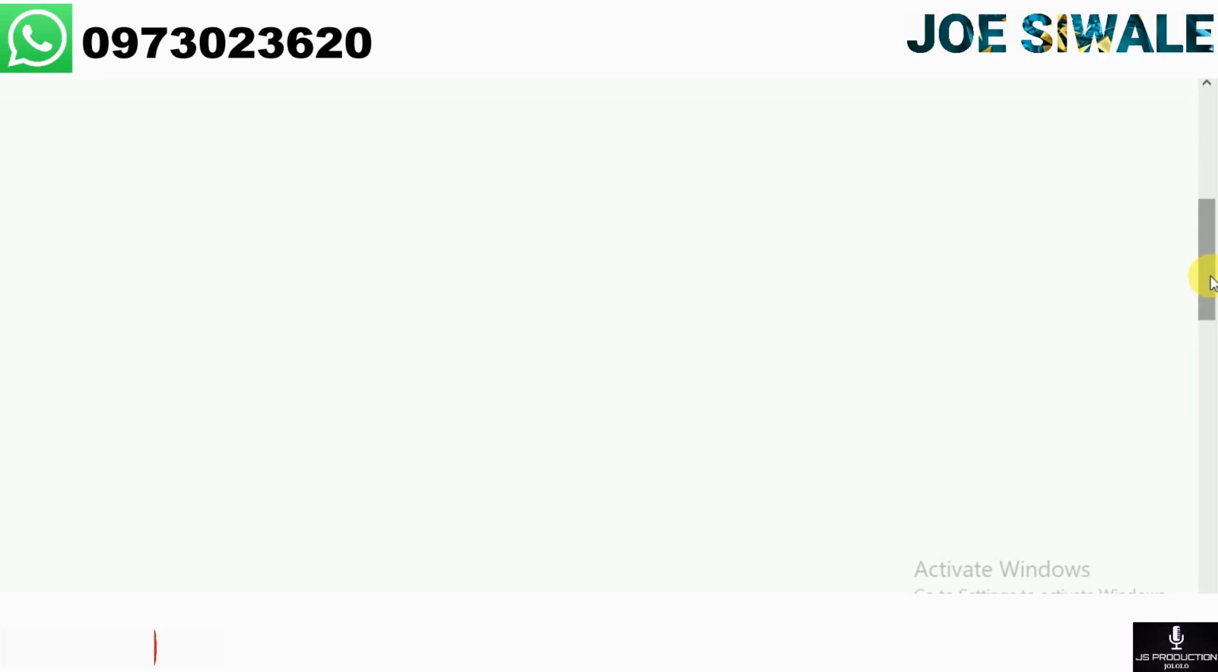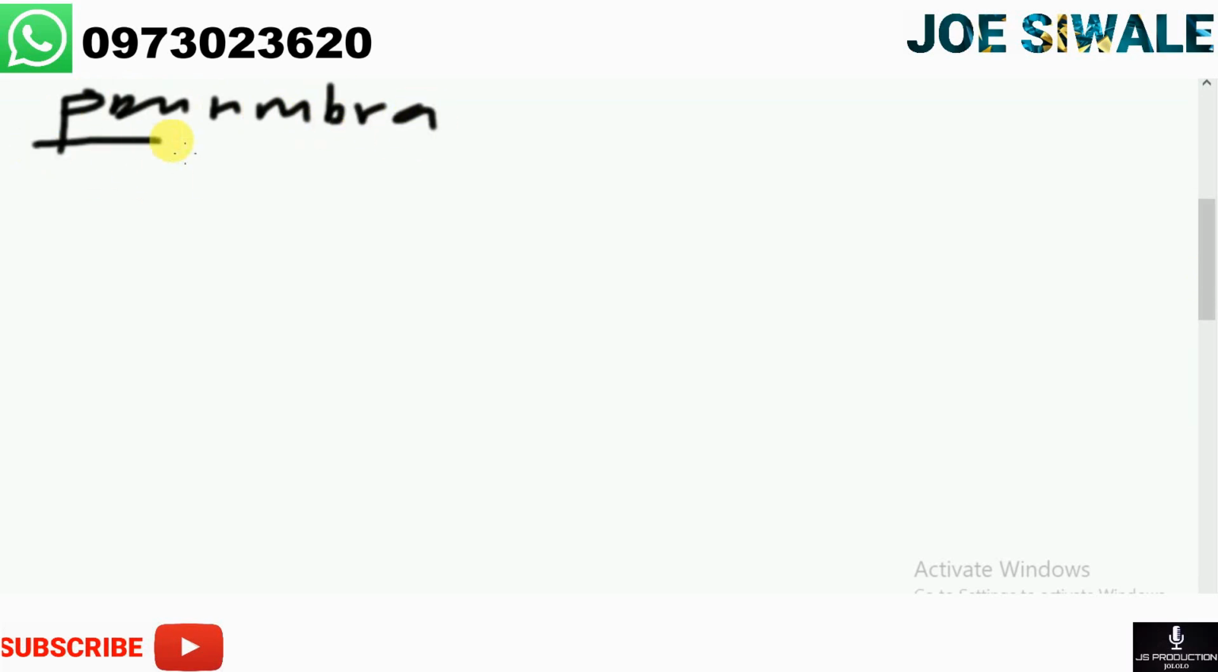So the next thing that we're going to look at is Penumbra. Penumbra is a type of shadow that is formed where some light falls, and this type of shadow is referred to as a partial shadow. So the Penumbra is also referred to as the partial shadow.